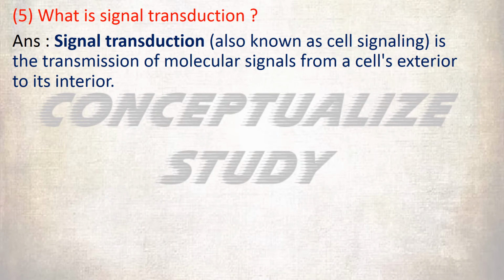Question number 5. What is signal transduction? Signal transduction, also known as cell signaling, is the transmission of molecular signals from a cell's exterior to its interior.